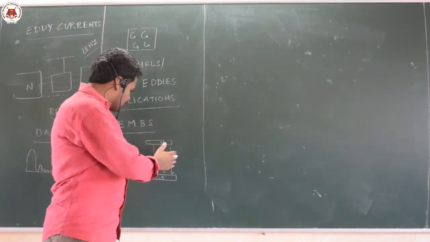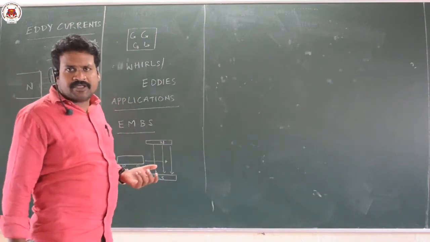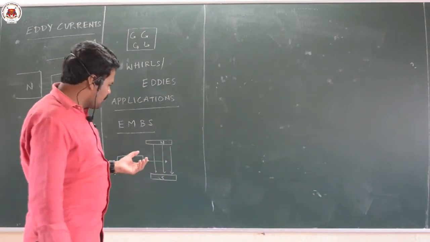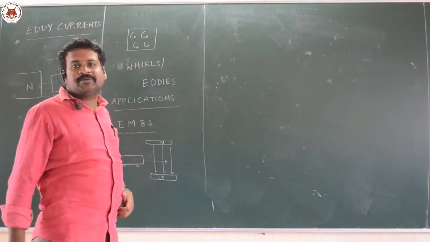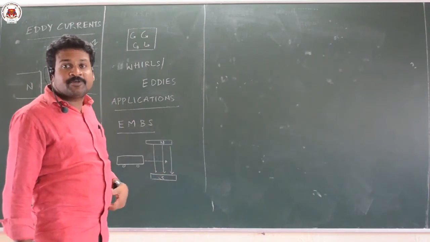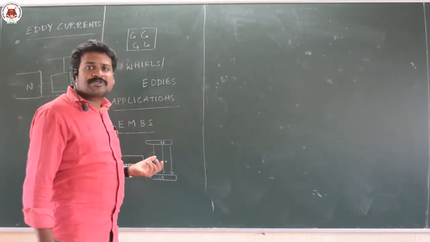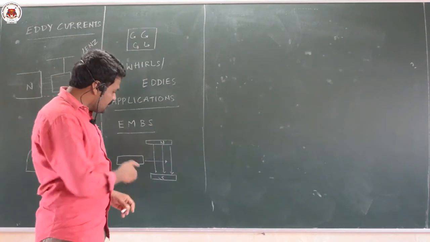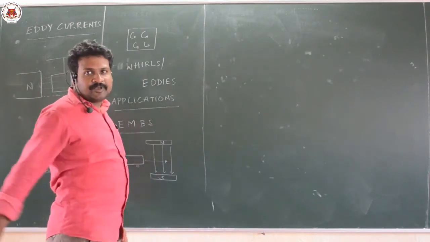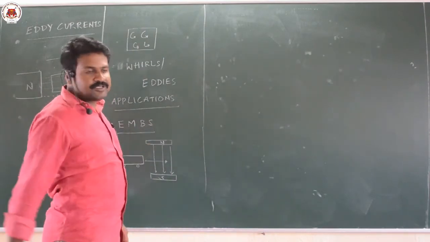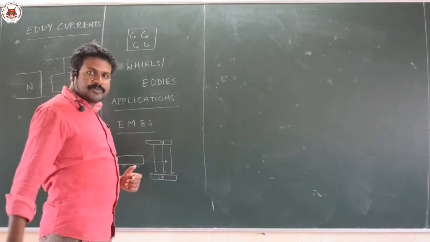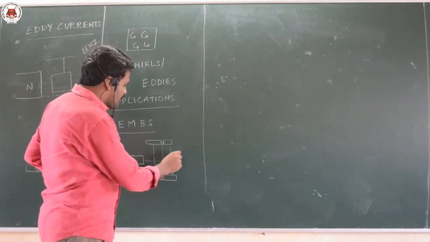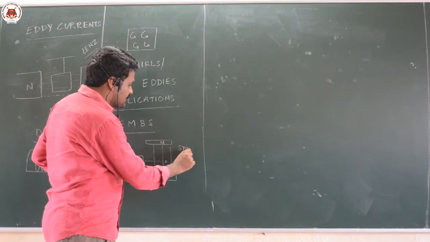So, according to Faraday, we will get EMF. What is the function of that EMF? It will always oppose the cause. What is the cause here? Movement of the train. So the induced EMF will assist in stopping the train.